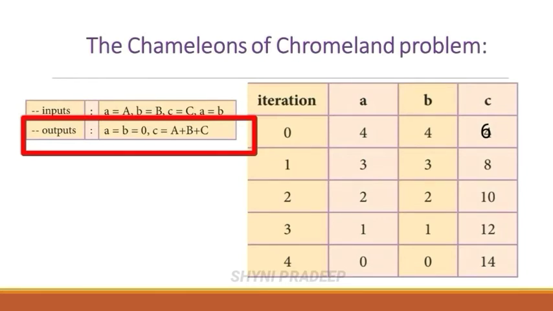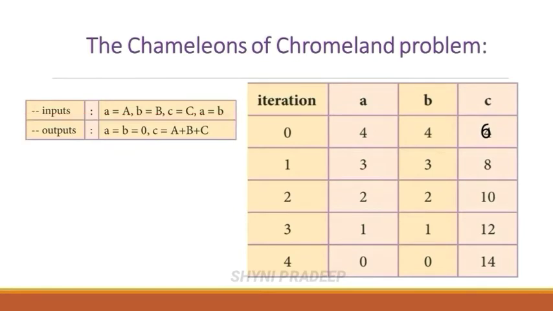And finally, all the chameleons will be in the same color, that is C. Which means finally, A-type and B-type chameleons both change their colors to the third one, that is C. So the output property is A is equal to 0, B is equal to 0, C is equal to A plus B plus C.